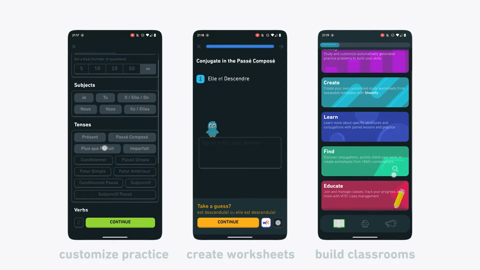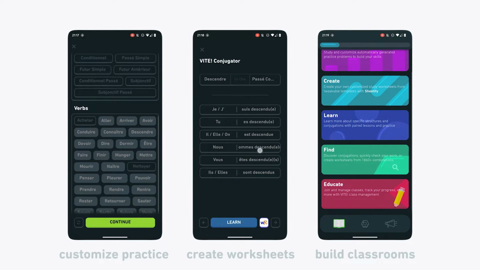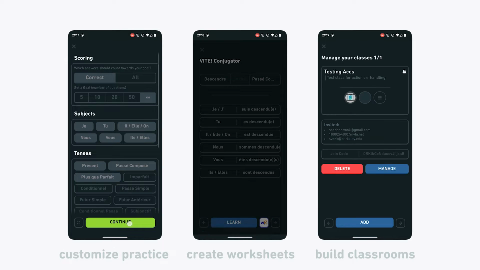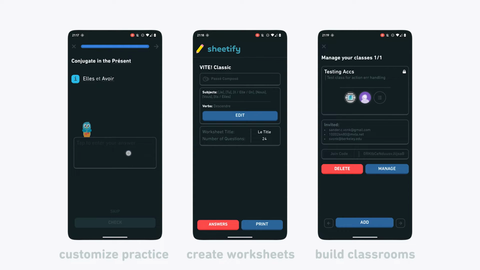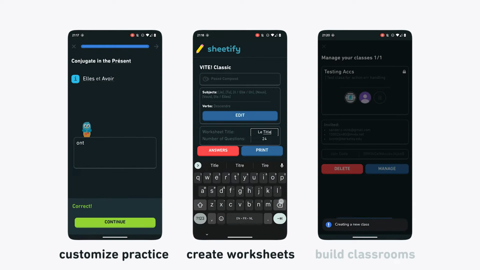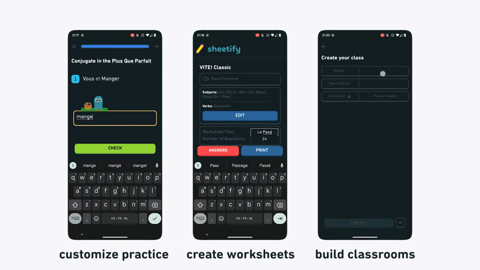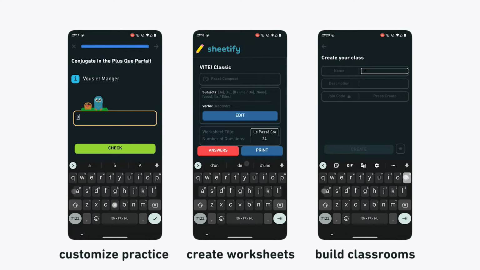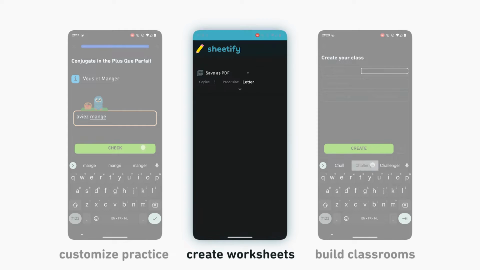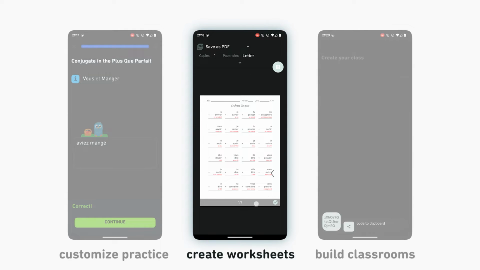In my French class, we were able to practice through what we called VITE sheets, worksheets that had to be created by teachers or TAs. But given the time these took to create, they quickly ran out when we were in need of practice. In my app, students and teachers can customize practice, create worksheets, and build classrooms. The Sheetify tool simplifies the previous process, now generating these worksheets with the click of a button.